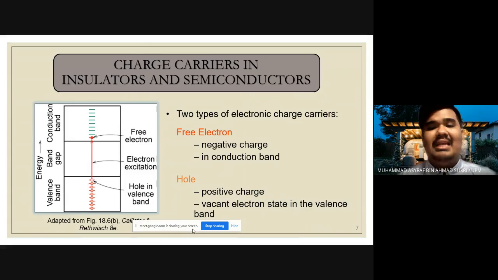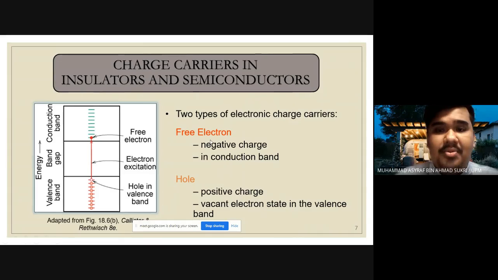The first one is the free electron. Free electron has a negative charge, and it is placed in the conduction band. For the next type, the hole has a positive charge. The hole is located at the valence band. The hole is a vacant electron state in the valence band.